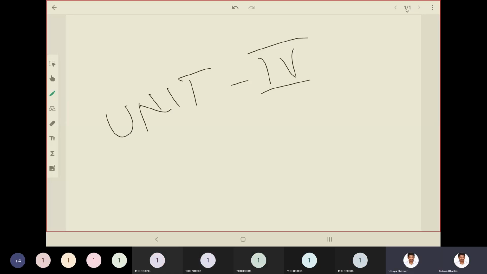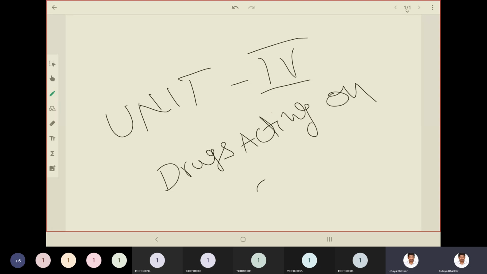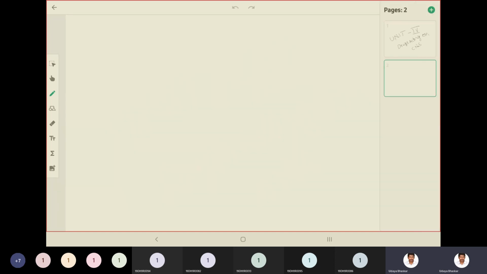So unit 4 deals with drugs acting on CNS, the central nervous system. Both unit 4 as well as unit 5 will deal with drugs acting on CNS. So let us see what all are there. In unit 4, you need to learn about